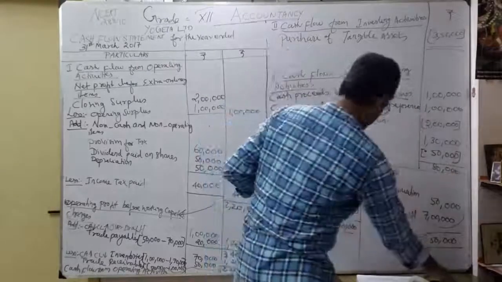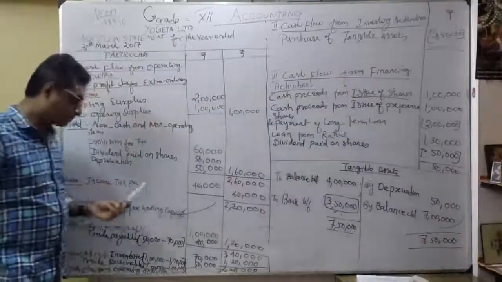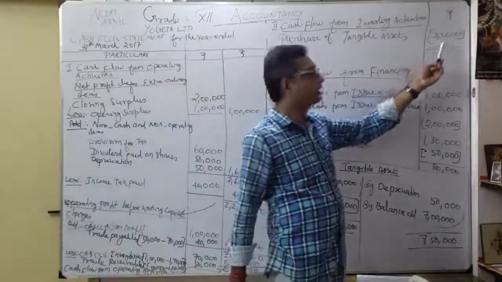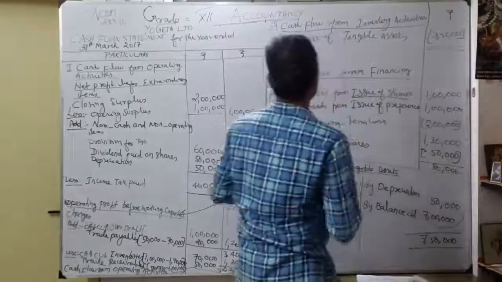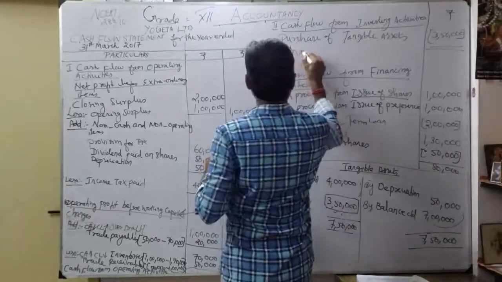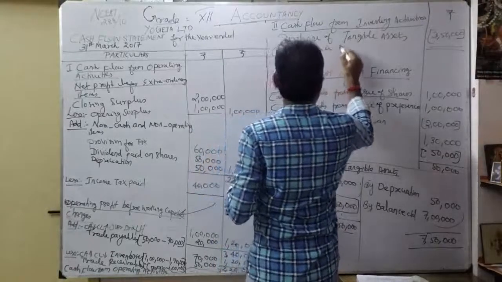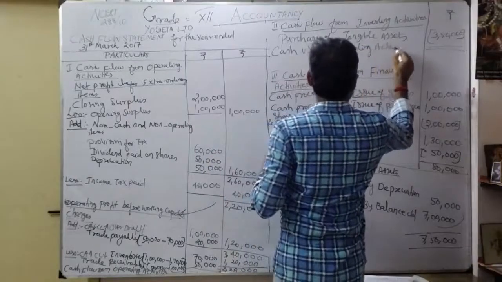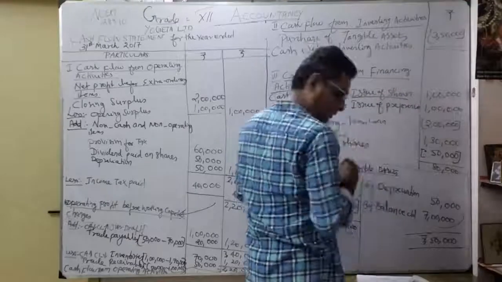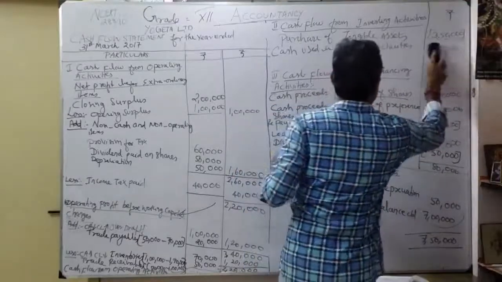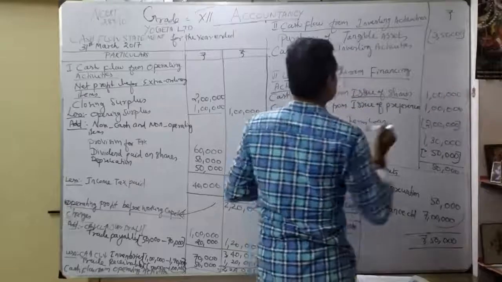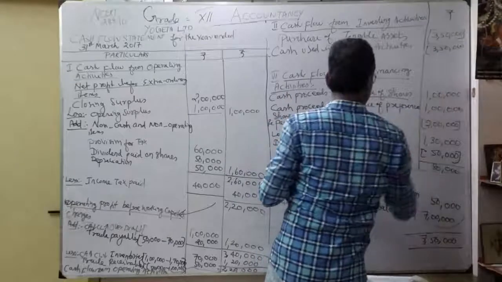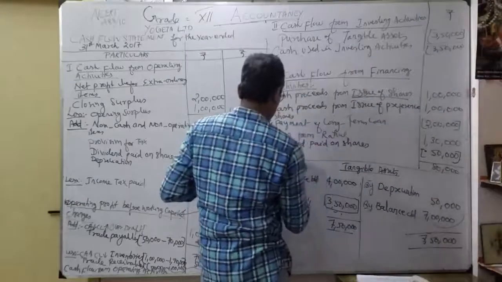So what is the next one? You understood now? Our operating activities become 2,20,000. Our investing activity is 3,50,000 cash outflow. So we are going to write here cash used in investing activities. Okay, so how to write? That is very important. So only one amount again. The answer is within the bracket 3,50,000.